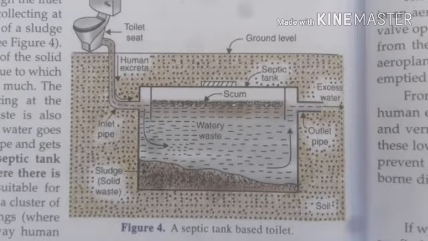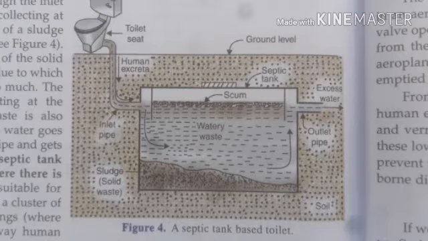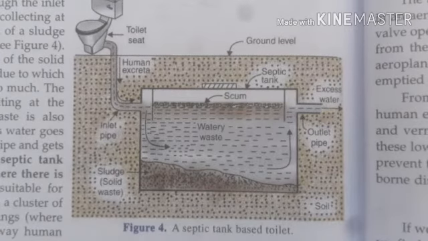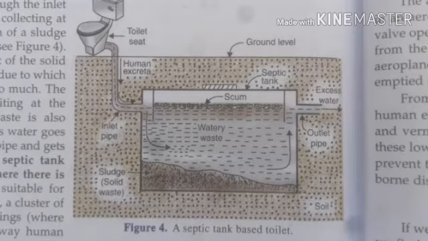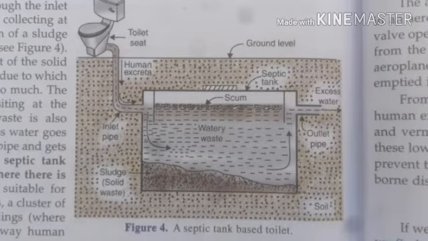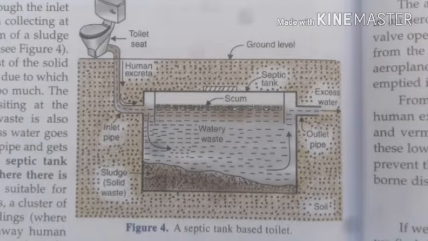Here, alternative arrangements for sewage disposal. In this, we studied septic tanks, composting pits, and chemical toilets. Septic tanks are earthen tanks. Septic tanks are suitable for houses and places where we can dispose of the sewage at the point of production.